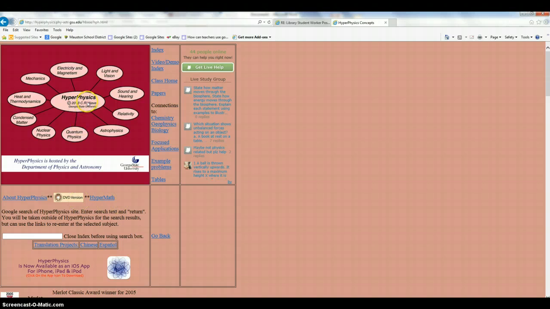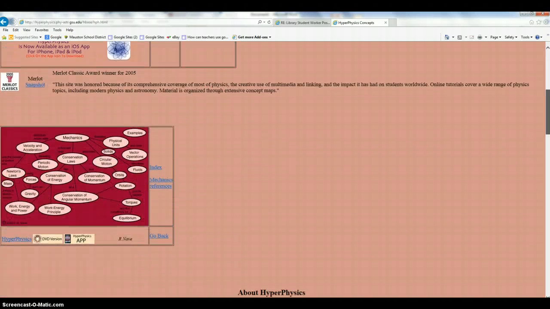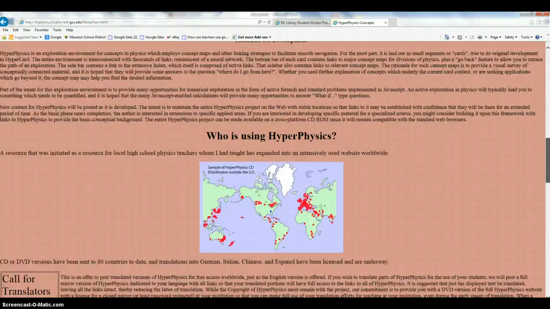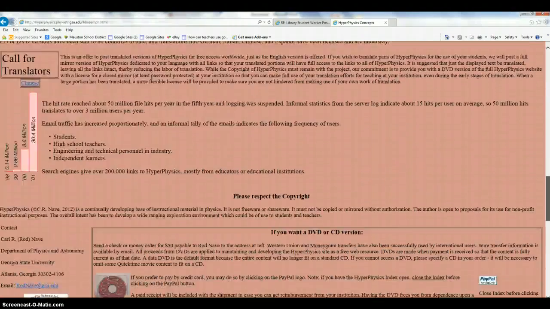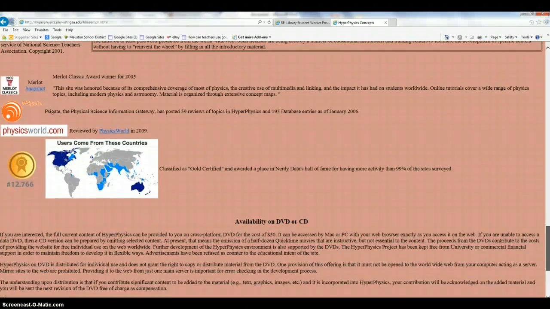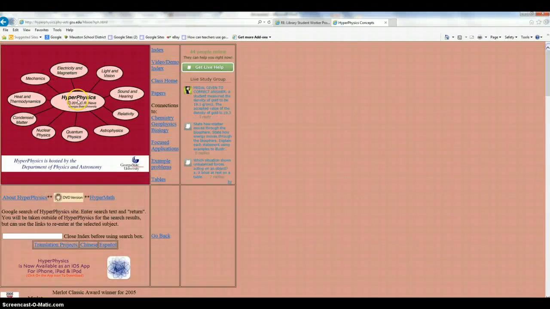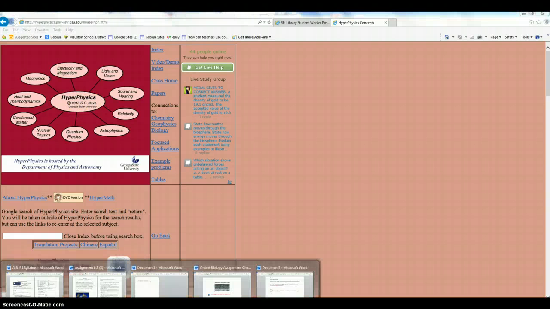A little bit more information. And there's a lot of references and a lot of other information on this home page. Details about the page, why they developed it for students, and so forth. So we can see that it's a quality site. But here's the title, Hyperphysics. There's the year. So let's go back to our document.